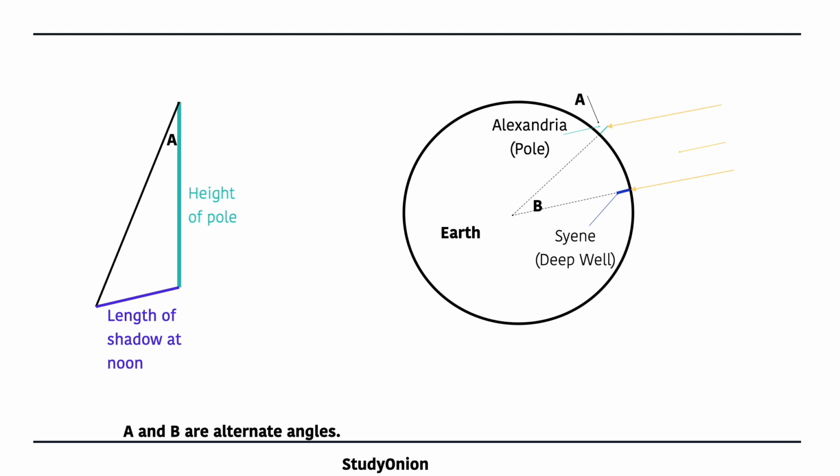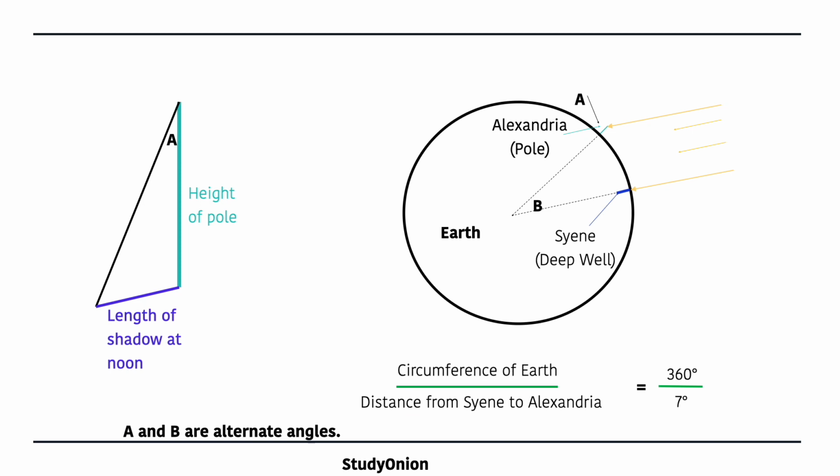Now, he used this angle that he found, around 7 degrees, to create a ratio, as we can see right now. He said that the circumference of the Earth divided by the distance from Syene to Alexandria would be equal to 360 degrees divided by 7 degrees. This 360 degrees comes from the fact that a full circle around the Earth is 360 degrees, and we've already measured that the angle between Syene and Alexandria is 7 degrees, and he used this to calculate the circumference of the Earth. Now, he somehow actually measured the distance between Syene and Alexandria.